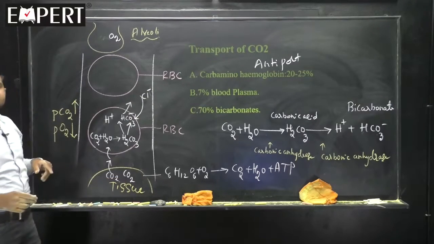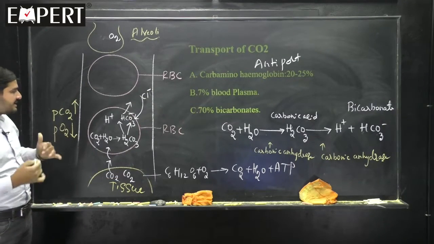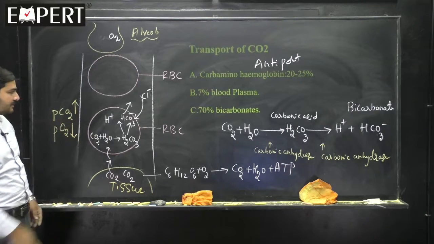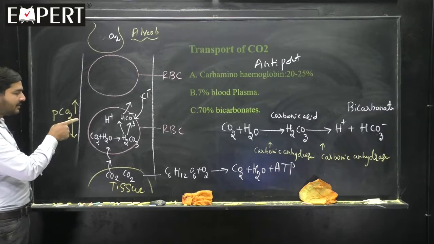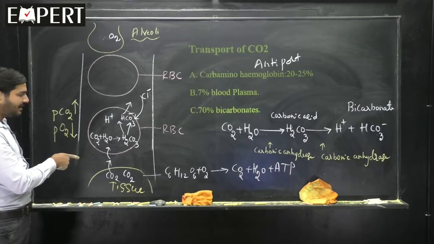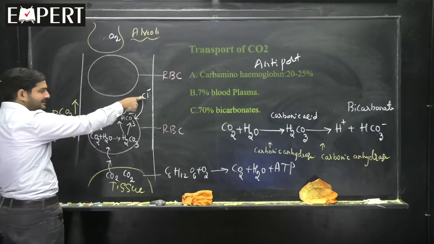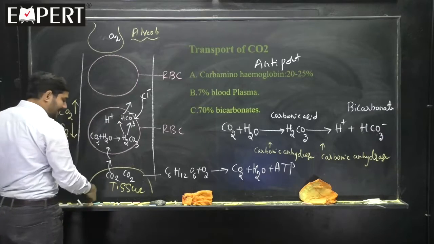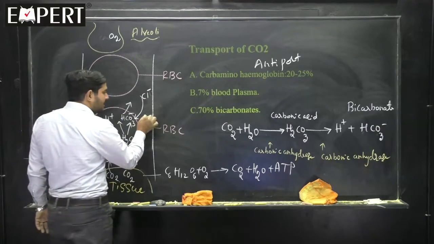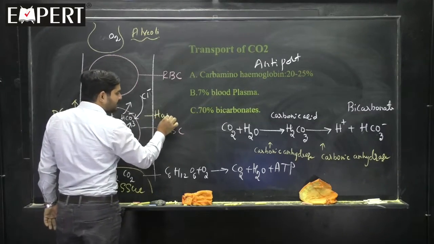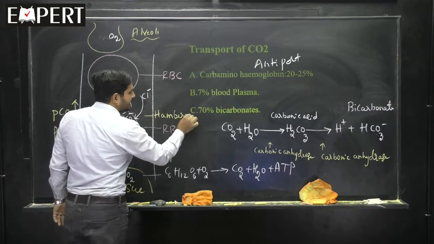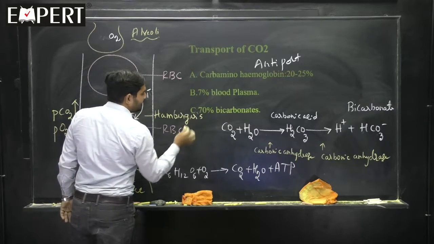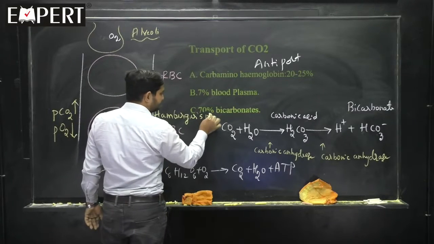So, Cl minus is coming inside, HCO3 is going outside. And this phenomenon occurring in tissue level, where chloride is moving inside and HCO3 is going outside, it is called Hamburger's phenomenon.